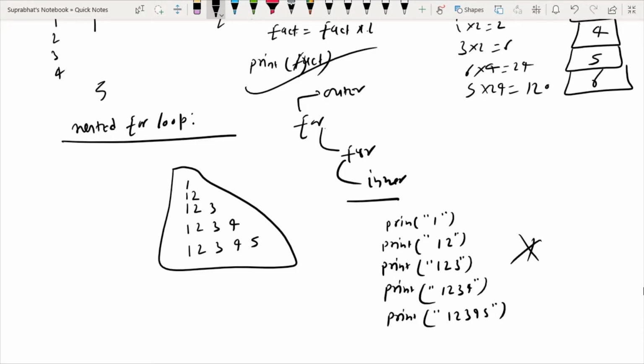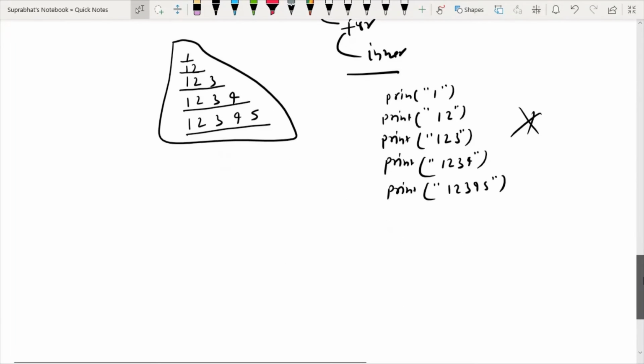We have to use a nested for loop for printing this series. You can see here in the first row only one column, one value, in the second row 2 columns, third row 3 columns, fourth row 4 columns, fifth row 5 columns. So according to the row number, the column value is incremented. So how will we make this type of application using a nested for loop? I am telling you.